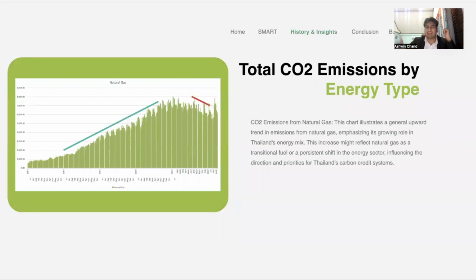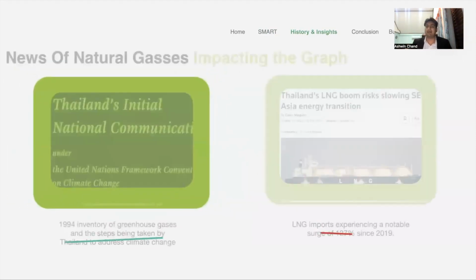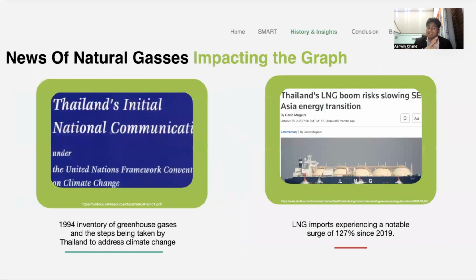We can see a steep increase from 1984, and we can see decreases in 2014 and 2018. Why? Actually, there's news supporting why this happened. We can see in 1994 and 1984, the inventory of greenhouse gases and the steps being taken by Thailand to address climate change. Because Thailand saw the oil increasing so much, they actually found a substitute. Next is also the LNG exports, which is natural gas, increased by 127%.